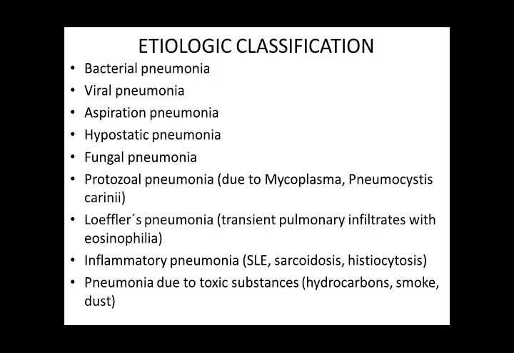Inflammatory pneumonia can occur due to connective tissue disorders or inflammatory conditions like SLE, sarcoidosis, and histiocytosis. There may also be pneumonia due to toxic substances like hydrocarbons.